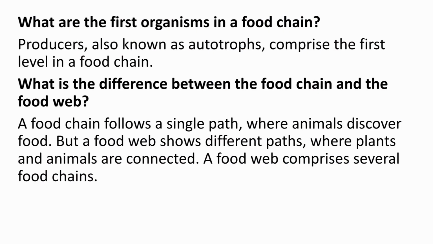What are the first organisms in a food chain? Producers, also known as autotrophs, comprise the first level in a food chain. What is the difference between the food chain and the food web?